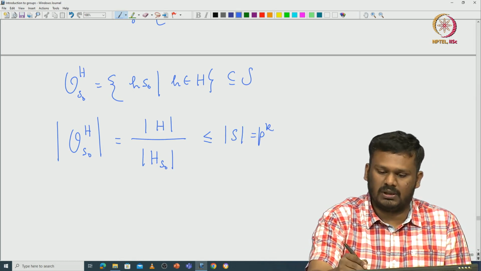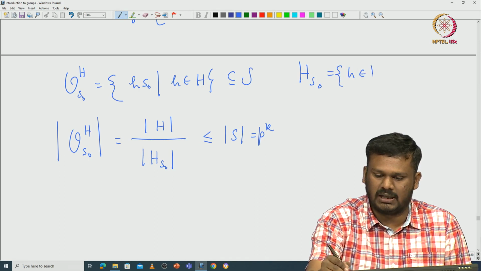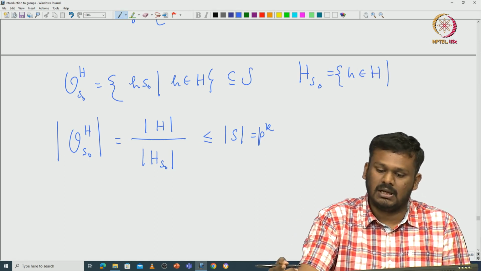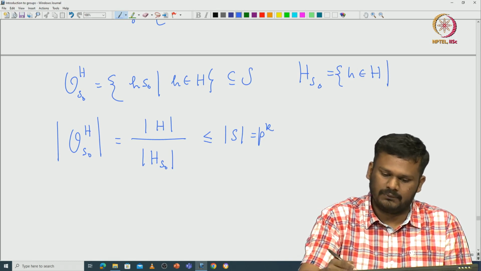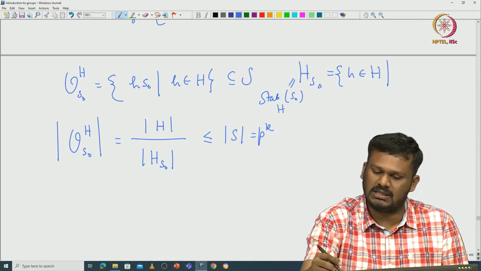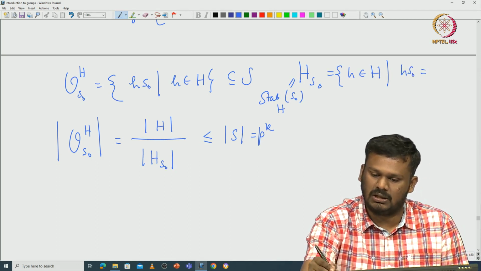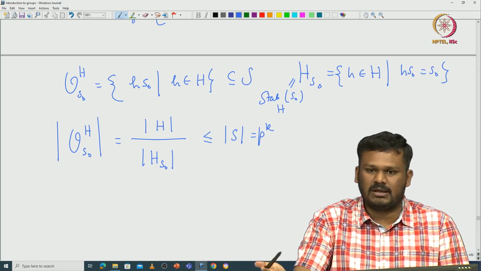So, let us compute what H_{S_0} is. H_{S_0} is the stabilizer of S_0 in H. So, this is those h in H such that hS_0 equals S_0. But hS_0 is just left multiplication.